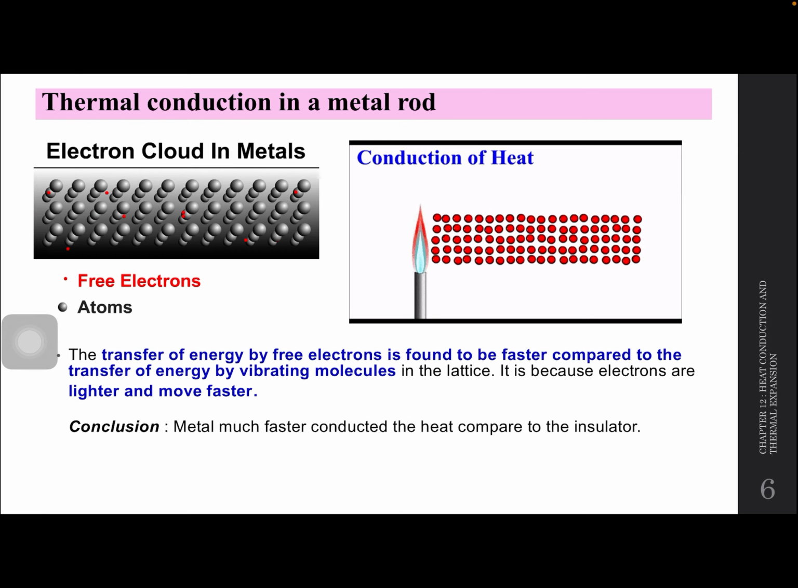What happened to the free electrons? Basically, free electrons ni, dia punya motion is, dia ada perkataan, tak ingat. Saya ingat saya apa nama velocity dia. Tapi elektron ni bergerak dengan sangat laju.